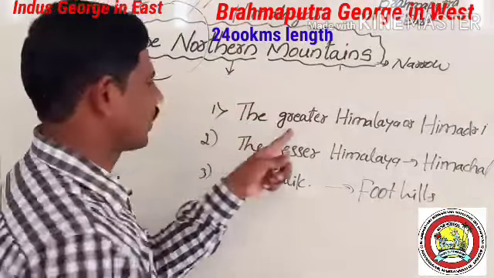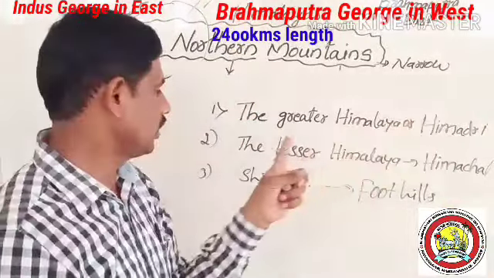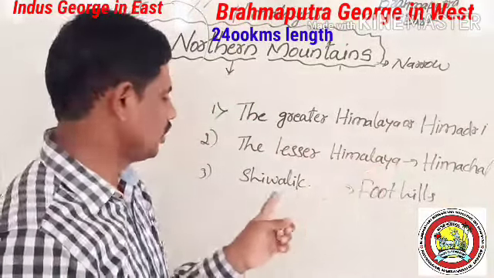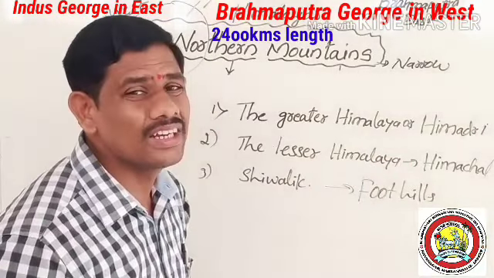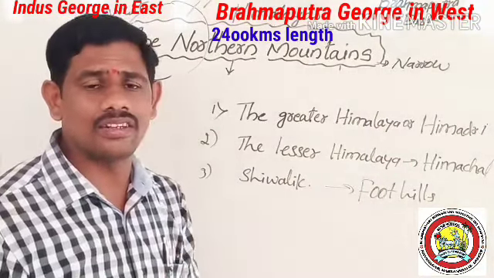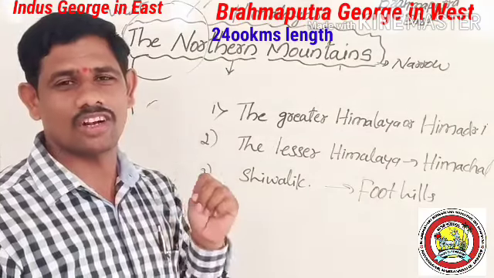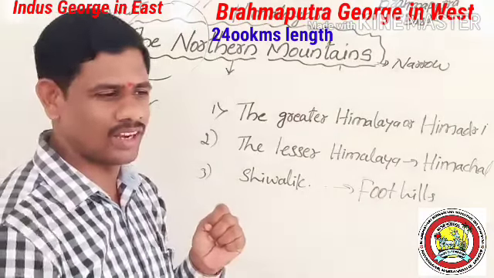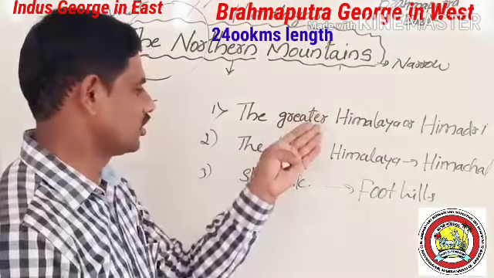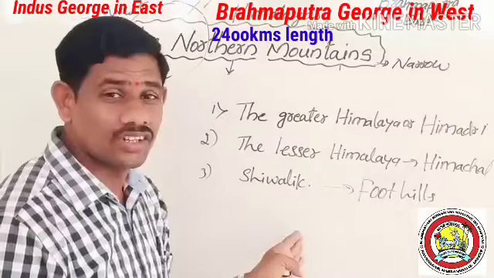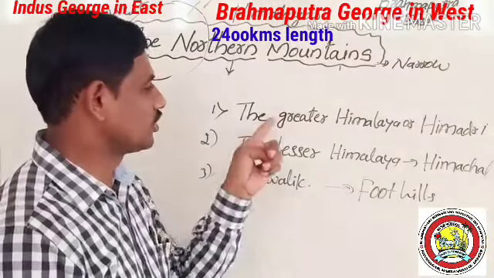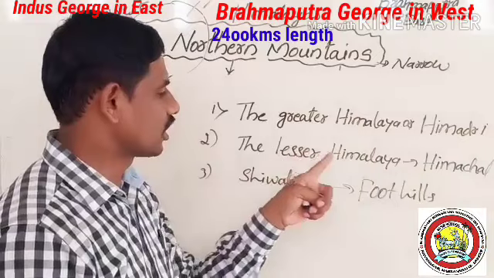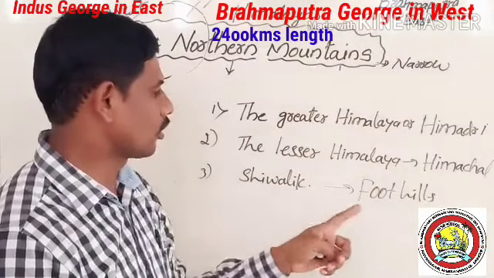Remember: Greater Himalayas are Himadri, Lesser Himalaya are Himachal, Shivalik are foothills. These are the three parallel ranges of the northern mountains. One is Greater Himalaya or Himadri, Lesser Himalaya or Himachal, Shivalik or foothills.